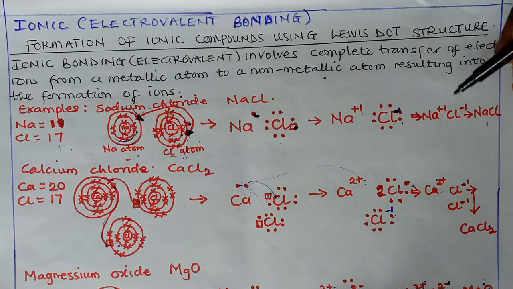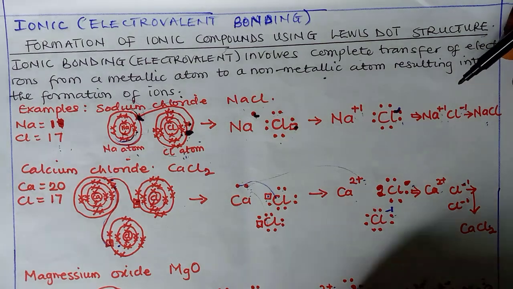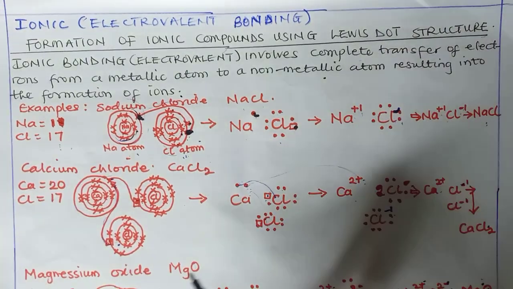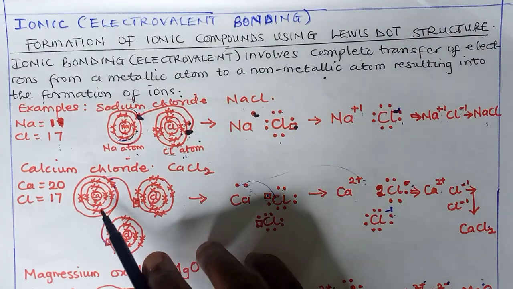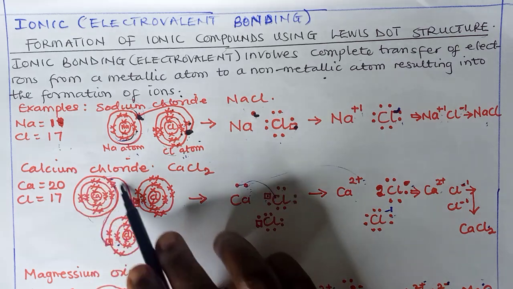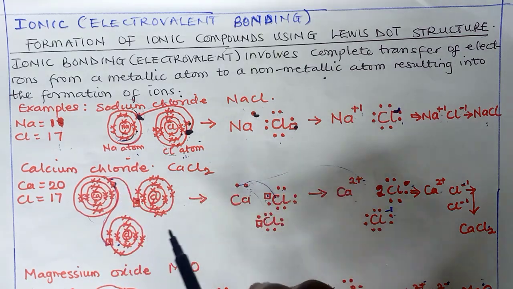And so you have formation of ions which cancel out to become sodium chloride, provided they have the same number. Now the next one here is calcium chloride. The same thing happens here. We have calcium, atomic number 20, which is 2, 8, 8, then the last 2 takes the remaining 2.